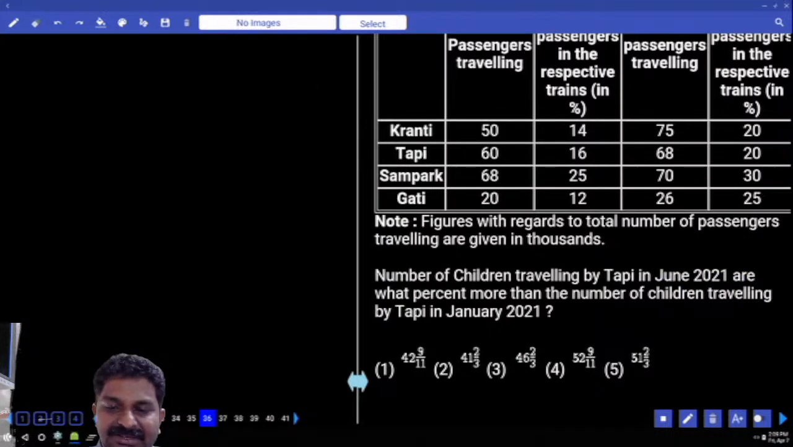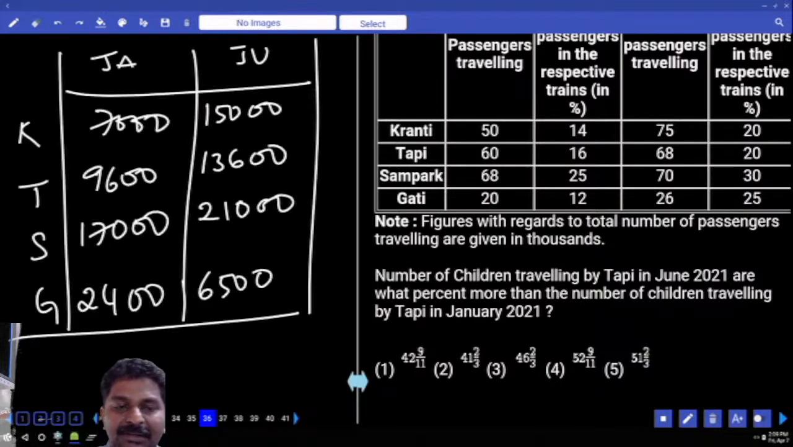Let's try to answer the question. The number of children traveling by Tapi in June 2021 is what percent more than the number of children traveling by Tapi in January 2021? That's what we need. 13,600 is how much more than 9,600?